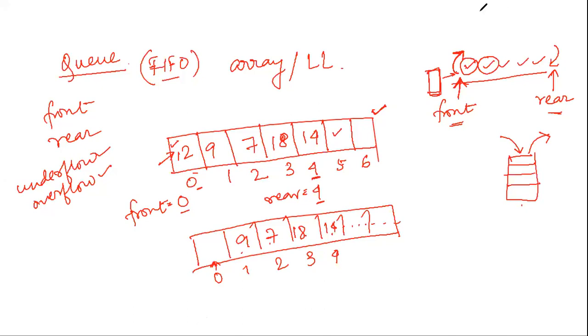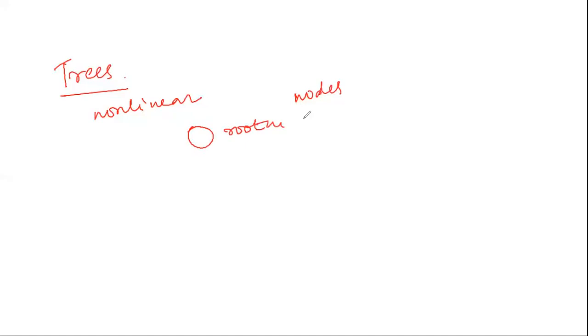The next is the concept of tree. Now, anyone say tree is what, linear or non-linear? Non-linear. Good. So tree is a non-linear data structure. Fine. So what will a tree contain? It will contain a collection of nodes, and those nodes will be arranged in a hierarchical order. That means there will be one node which we refer to as the root node, and from there we will have the remaining nodes partitioned.